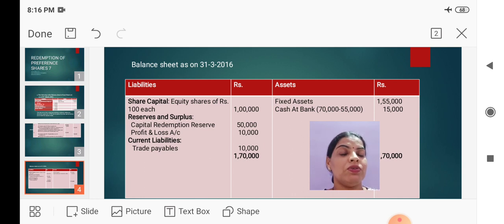Here the point to be noted while preparing the balance sheet is that we will not show the redeemable preference share capital. If there is any fresh issue of equity shares, those equity shares must be added to the existing equity shares. Then the capital redemption reserve must be shown. Then any adjustment made to the profit and loss account must be adjusted in the balance sheet. Then the proper adjustment must be made in the cash at bank balance.